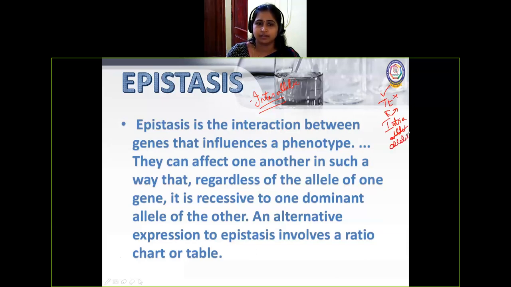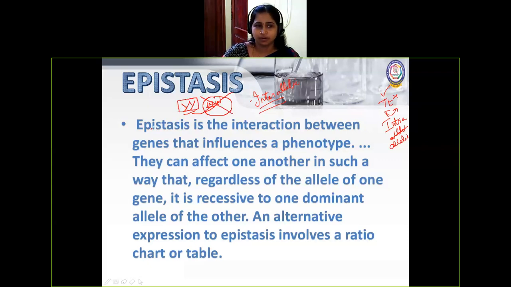Whereas interallelic, I can say capital Y, example, yellow color I'm taking, another one, white color I'm going to take. So between these two, interallelic, between two different alleles, and not allowing the other. For example, this white is hypostatic, not allowed to express. It shows only this character, yellow color. So it is called epistasis.